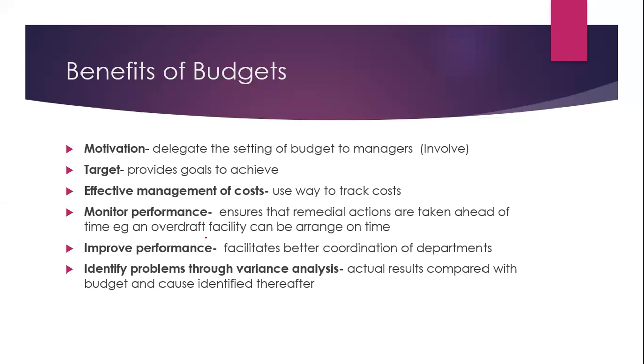Performance. Then also, coming up with a budget can improve performance. How can performance be improved? In simple terms, there will be better coordination between departments, the finance department, marketing department, the human resource department, the operation department, and that can improve what? Performance. When people are coordinating better, it means there is a high level of cohesiveness, then there's team working, then we're good to go.